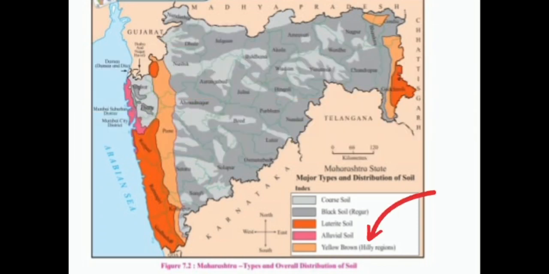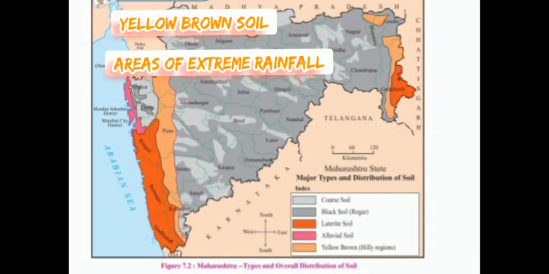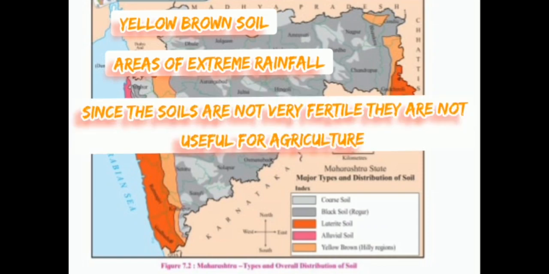Yellow-brown soil. These soils are found in the areas of extreme rainfall like Chandrapur, the eastern part of Bhandara, the parts of Sahyadri mountains, etc. Since the soils are not very fertile, they are not useful for agriculture.